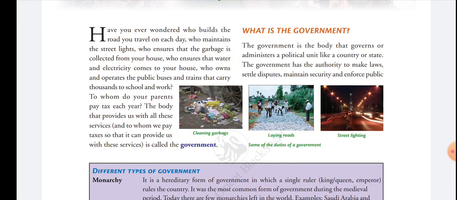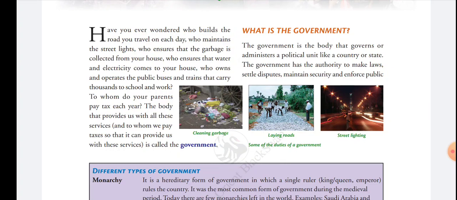Now, the next question is, what does the government do? The government provides all the basic facilities to us. This is the main function. The government provides all the basic infrastructure or basic facilities.